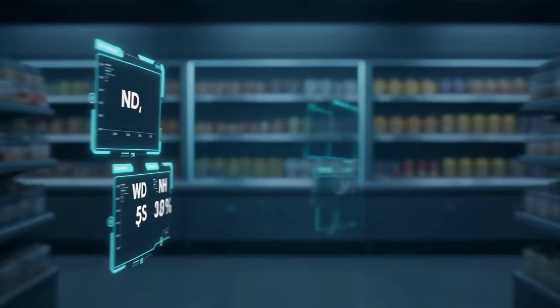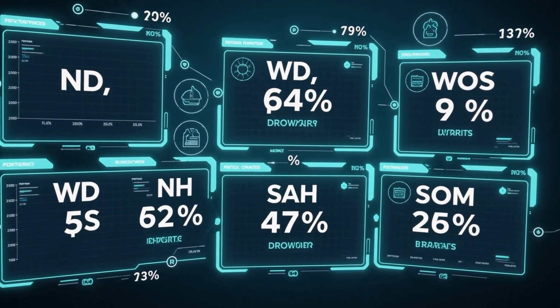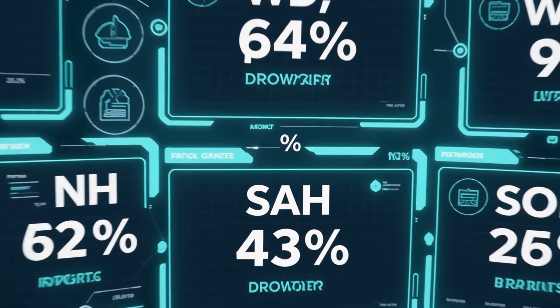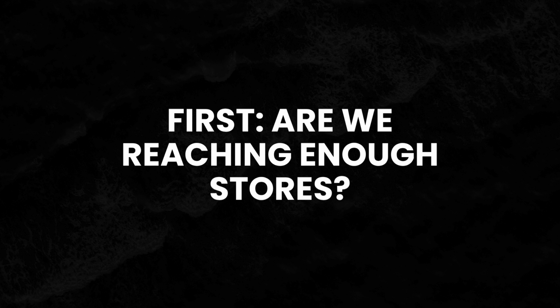ND, WD, NOOS, WOOS, SAH, SOM, SOS. If you've ever been in an FMCG review meeting and wondered what all of these really mean, this episode is for you. Because behind every KPI is actually a simple business question. First, are we reaching enough stores? That's where numeric distribution or ND comes in.